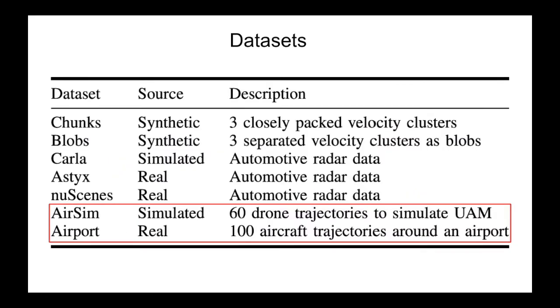We also evaluated our method on two aircraft trajectory datasets. The AirSim dataset was obtained using the high-fidelity AirSim simulator and contains 60 drone trajectories in a large area. The airport dataset contains 100 real aircraft trajectories within 30 nautical miles of the JFK airport. These datasets are macroscopic in scale.